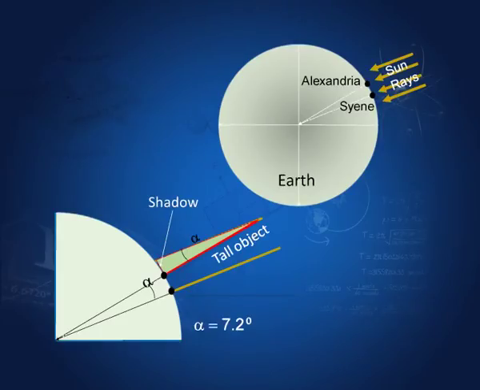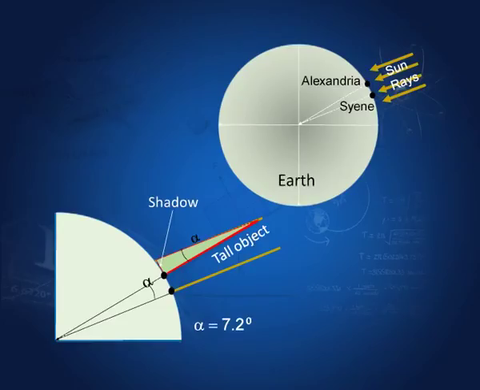Here again I will show you the apparatus used, or the process that was used. These are the sun rays. At Cyane, they are overhead, come vertically downwards. At Alexandria, they are at an angle of alpha, which is the same as this angle alpha, and so we know alpha, we know the distance between these two places, and therefore we can determine the radius of the earth. You will be surprised to know that 2000 years or more back, this radius was determined with quite some accuracy.